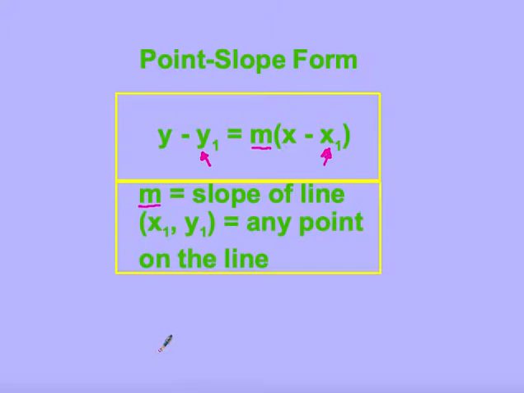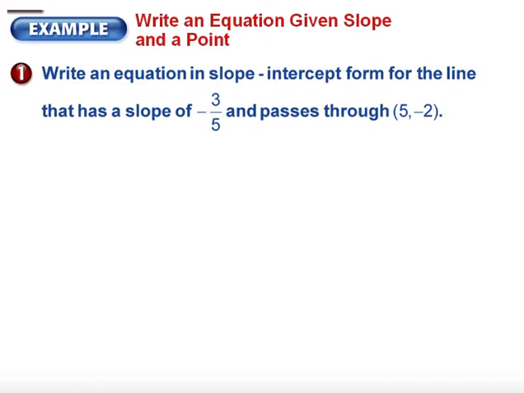y minus y sub 1, the y value of the point, is equal to our slope times x minus x sub 1. Usually once you get all of the values substituted in there, then we'll solve that equation for y and put it back into slope-intercept form. All right, now let's use this. So I'm asking you to write an equation in slope-intercept form for the line that is given a slope and passes through a specific point.